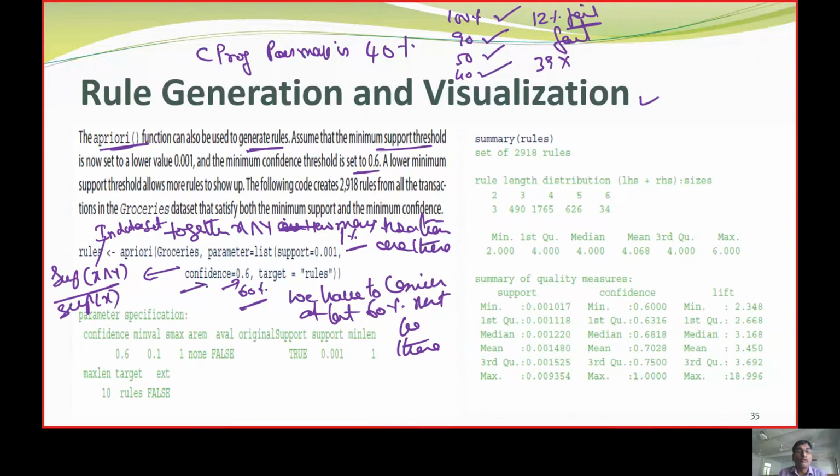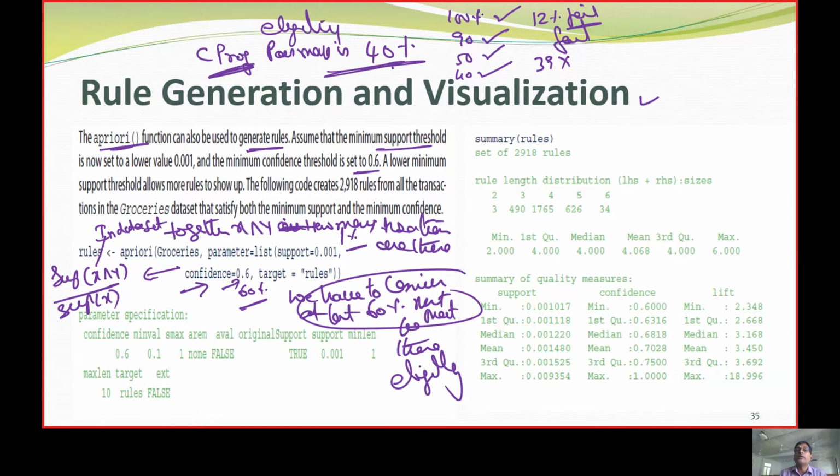We are going to say the confidence should have some strategy. It should be at least to meet the eligibility. In the C programming subject, pass mark is 40. I give all of them as pass. But 12%, 39%, we call them fail because they are not meeting the eligibility. The same for confidence also.